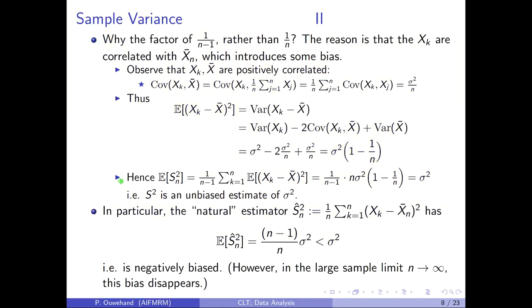Hence, if we now take the expectation of Sn squared, as defined on the previous slide, we obtain sigma squared. This means that Sn squared is an estimator of the variance whose expectation is the true variance. In other words, S squared is an unbiased estimate of sigma squared. In particular, the natural estimator S hat squared n, which has a 1 over n rather than a 1 over n minus 1, has an expectation which is slightly less than sigma squared and is therefore negatively biased. Of course, in the limit as the sample size goes to infinity, this bias disappears.